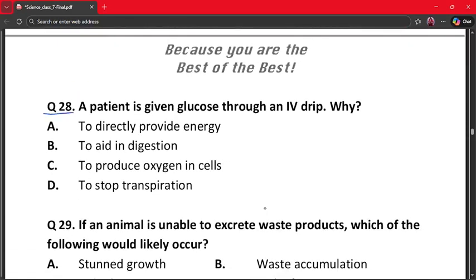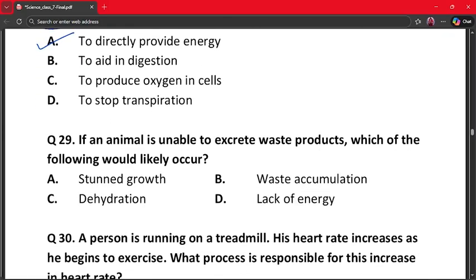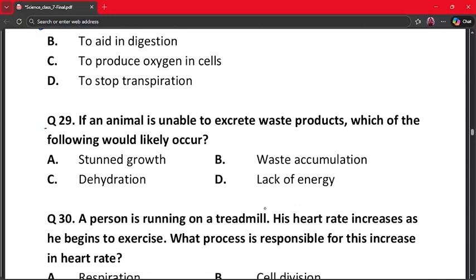A patient is given glucose through an IV drip. Why? A. To directly provide energy. B. To aid in digestion. C. To produce oxygen in cells. And D. To stop transpiration. The correct answer is option number A, because glucose provides instant energy and the IV drip delivers it directly into the blood, and this bypasses digestion. So energy is provided quickly here. So option A is the correct answer. Our next question is question number 29.